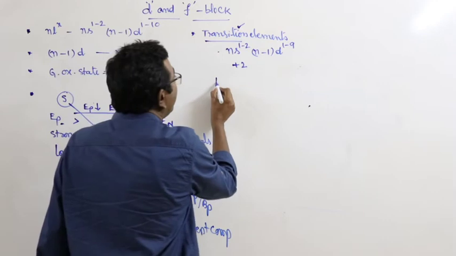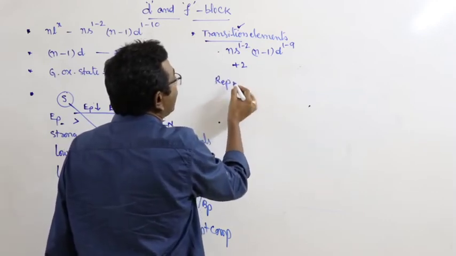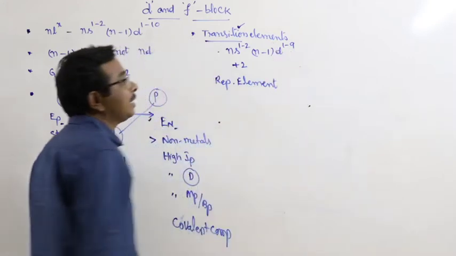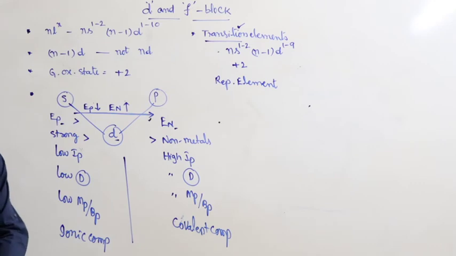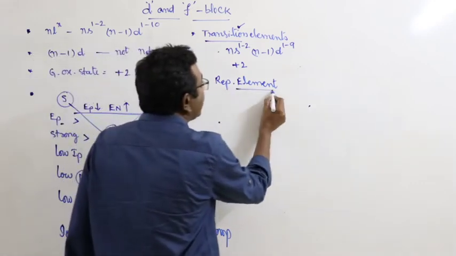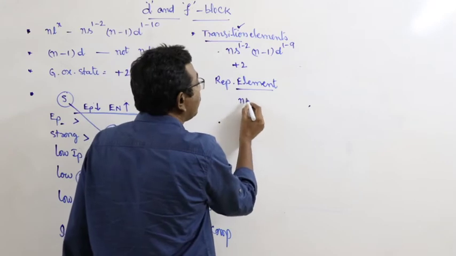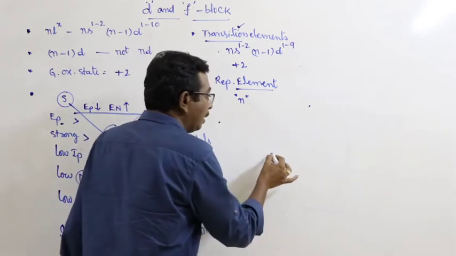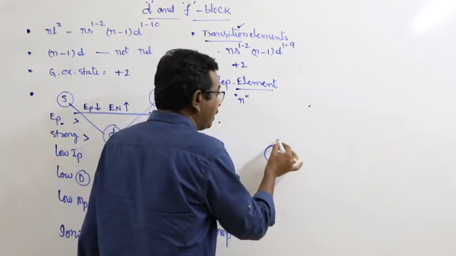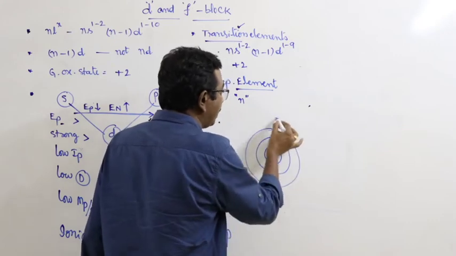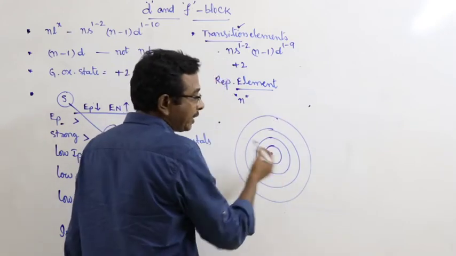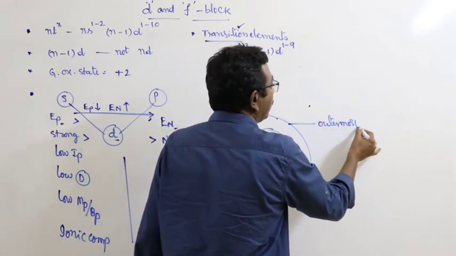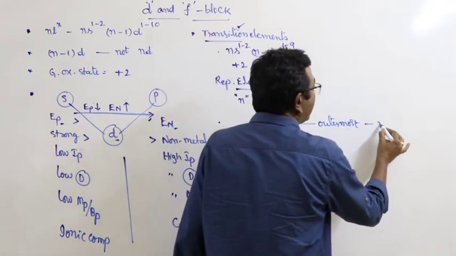Look at here. Before going to discuss that, we have to define representative element. What is meant by representative elements? The elements in which the outermost orbit, N, outermost orbit. Take for example, I will give the details of each and every term used in the chapter. Suppose this is an atom. This is the outermost orbit. It is represented by the letter N.